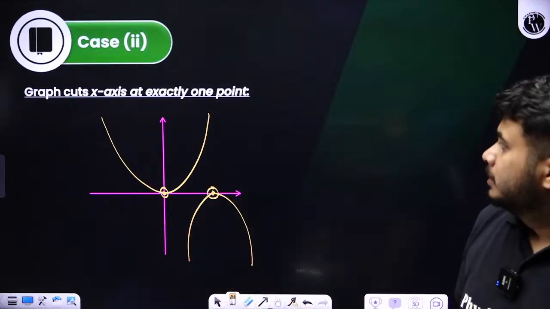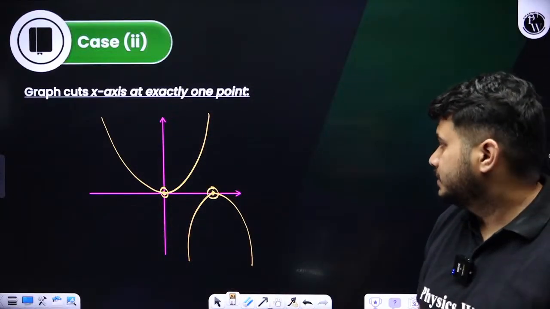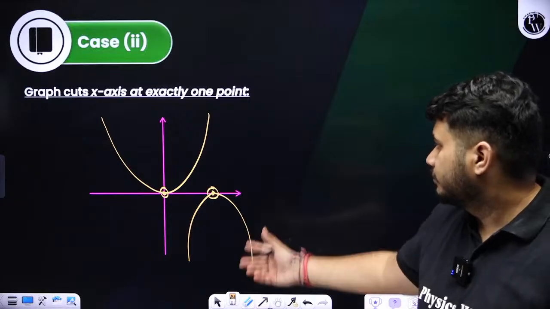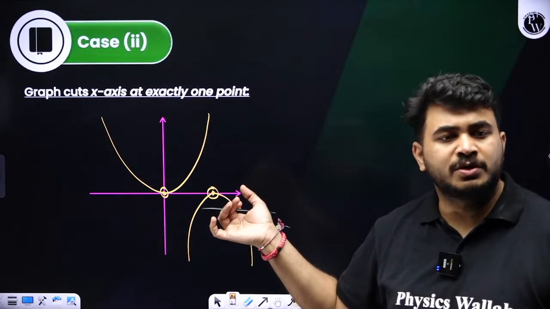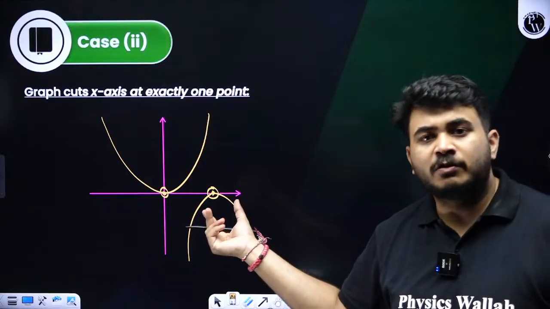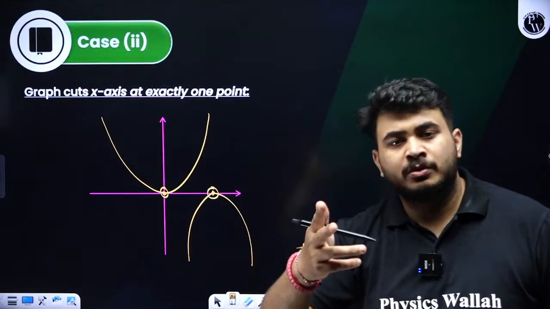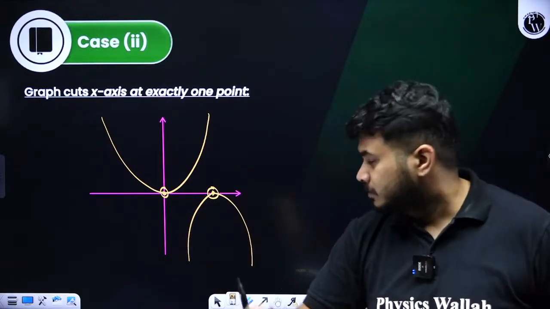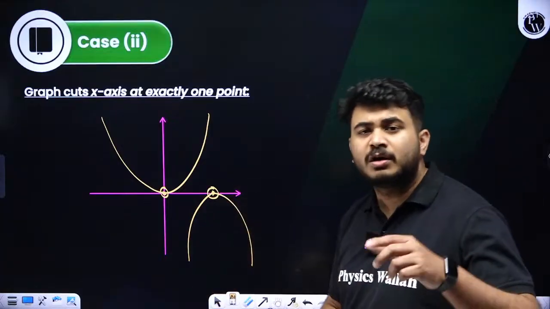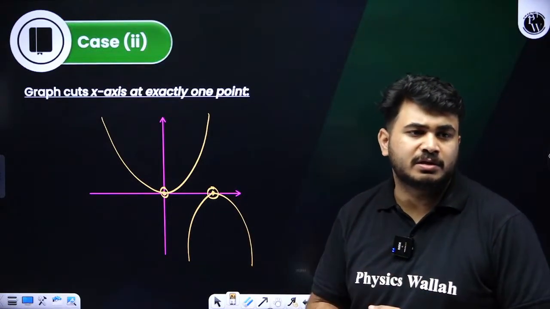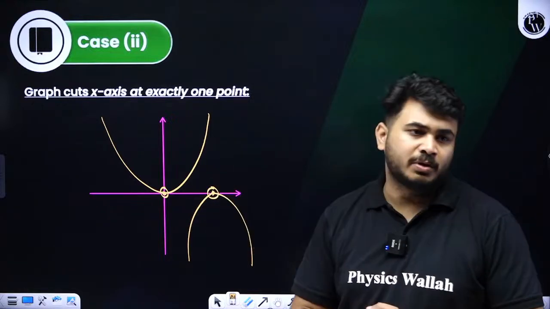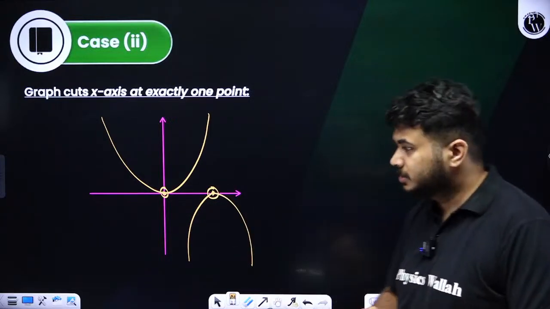Clear? So the graph cuts the x-axis at exactly 1 point, and here also the graph cuts the x-axis at exactly 1 point. But the maximum number of zeros, how many will it be? Here the number of zeros will be 2, because it will be real and equal roots. Clear? You have learned quadratic equations, real and equal roots. Clear students? Is this much clear?